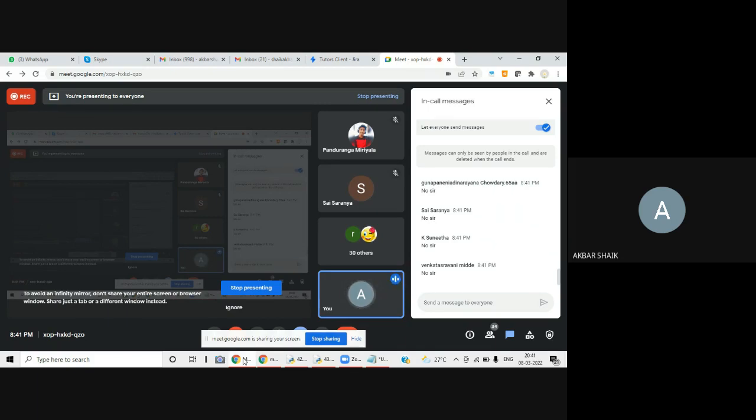So what is the input here? The input is the cost of the purchase you did. For example, your purchase is 6,000. Then you'll check condition one, which is for till 2000. Condition two is 2001 to 4000. Condition three is 4001 to 6000, like that. So only one condition will be satisfied, and for that condition you will get the respective discount. Understood, all of you?